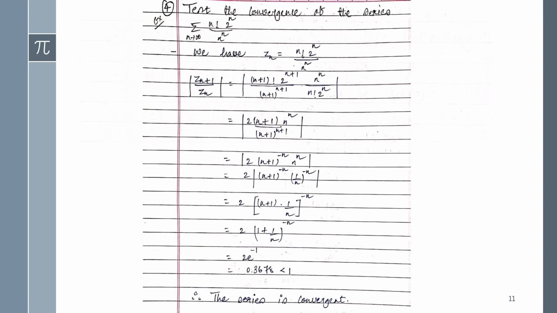Now next, here the fourth example is given, and the question is test the convergence of this series, summation n tends to infinity, n factorial 2 raised to n upon n raised to n. Okay, as you know, this function will be your Zn, so I'm writing Zn equals n factorial into 2 raised to n upon n raised to n. So by using the ratio test, I'm writing both the functions, Zn as well as Z(n+1).